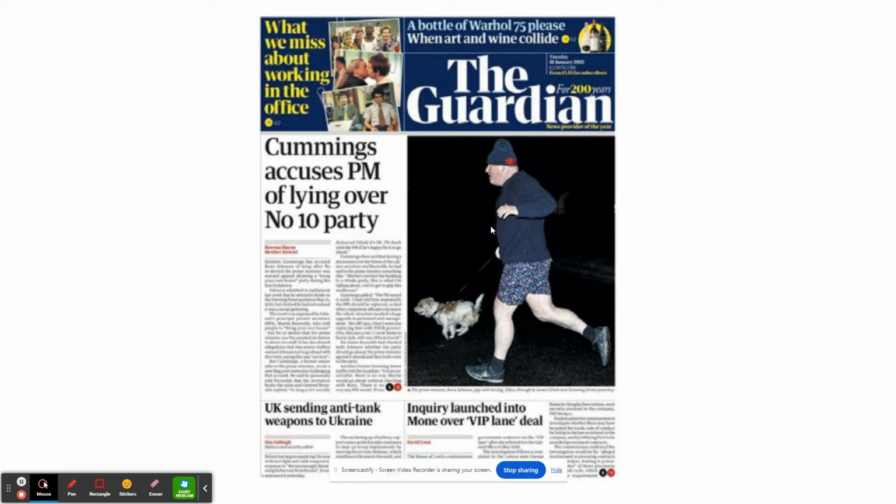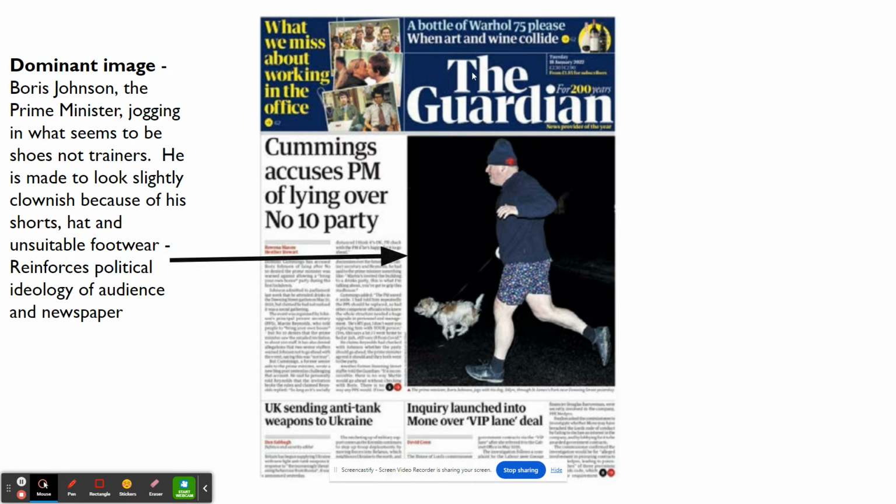They would be critical of a Labour government, but they would be more supportive of them than they are of the current government. So looking at this front page, we've got Boris Johnson here. Because they are critical of the current government, they've chosen this image. Remember, this is a constructed representation by the newspaper.